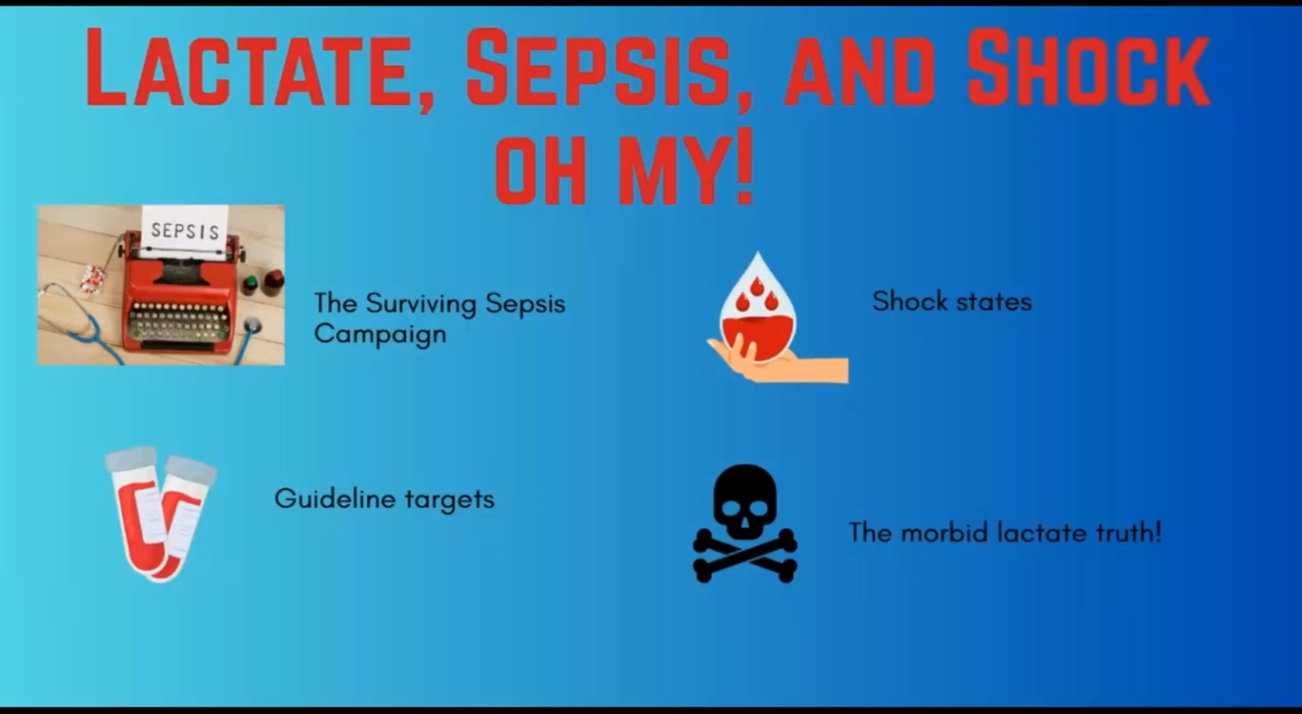So do you want the morbid truth? Lactate levels and mortality have a proportional relationship. The higher the level, the higher the mortality. One study found a 28% mortality for patients with a lactate level greater than or equal to 4. Even without hypotension, a lactate level above 4 is associated with poor prognosis. Remember, it's a prognostic tool, not just a number.